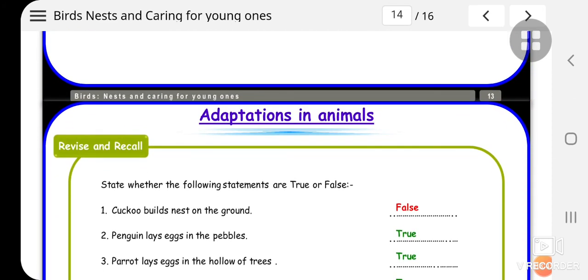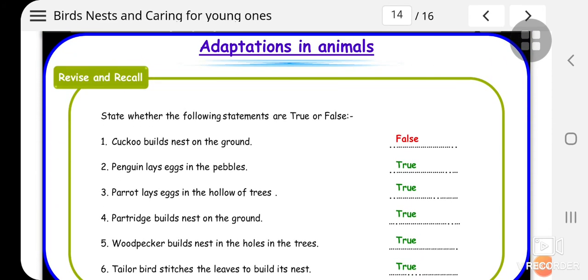And what is the adaptation in animals? True or false? State whether the following statements are true or false. Cuckoo builds nest on the ground? No, that's false. What is the correct answer? Yes, it lays its egg in the crow's nest.